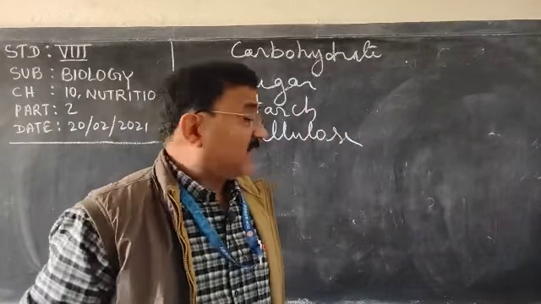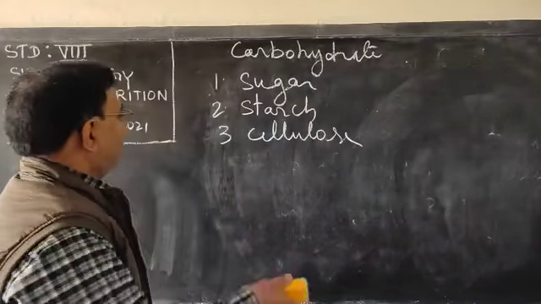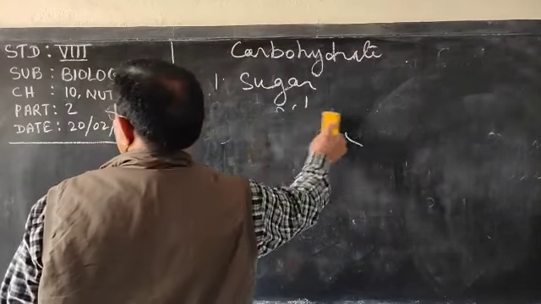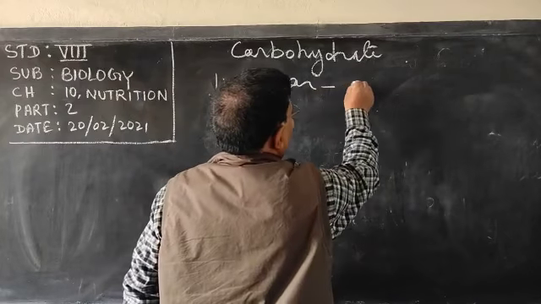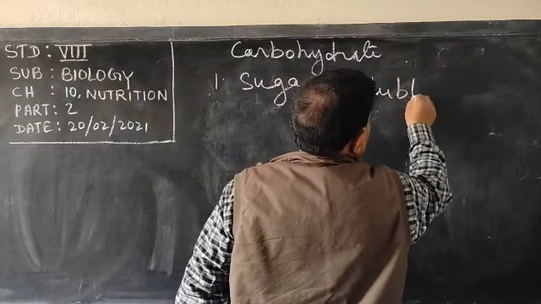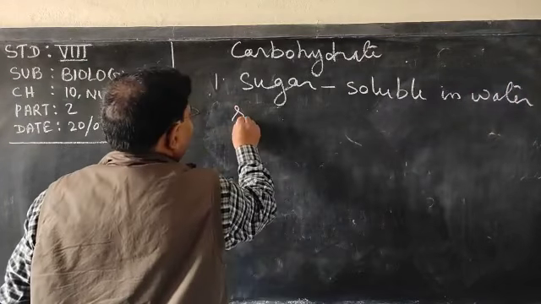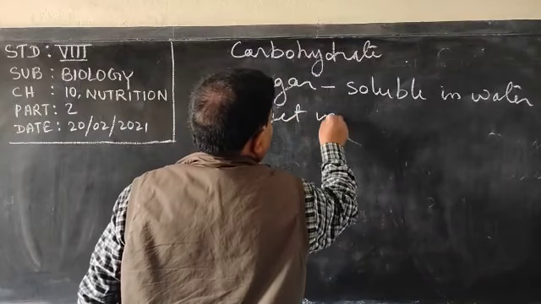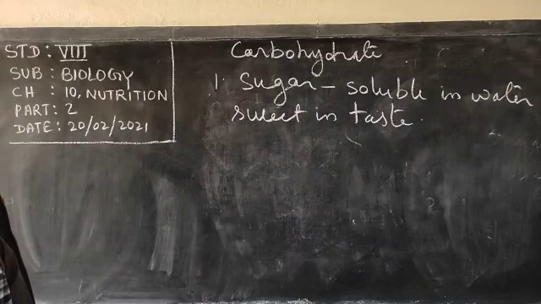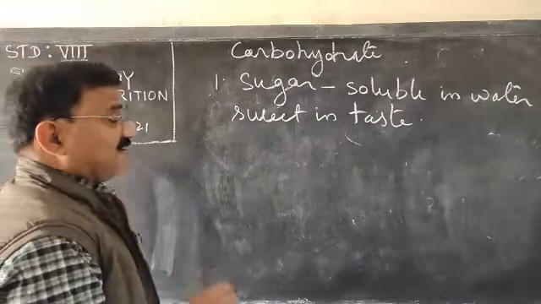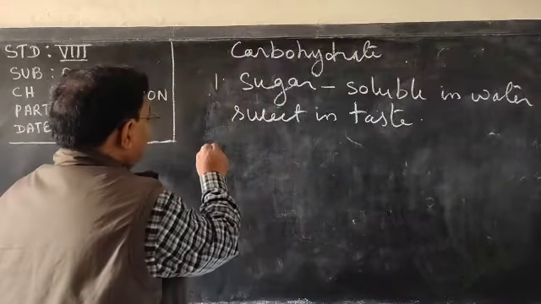So first one is what? First one is sugar. Now let us discuss in detail about the sugar. You can define sugar: it is soluble in water, sweet in taste. Very clear. Now this sugar is of two types.